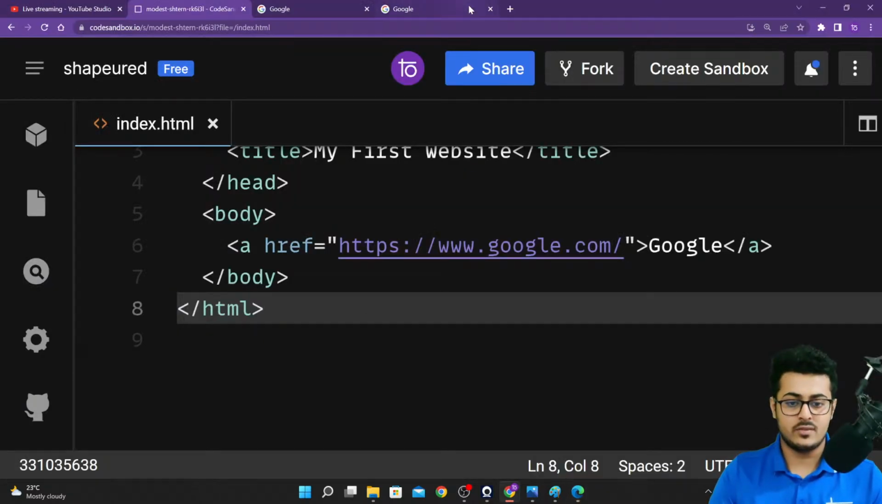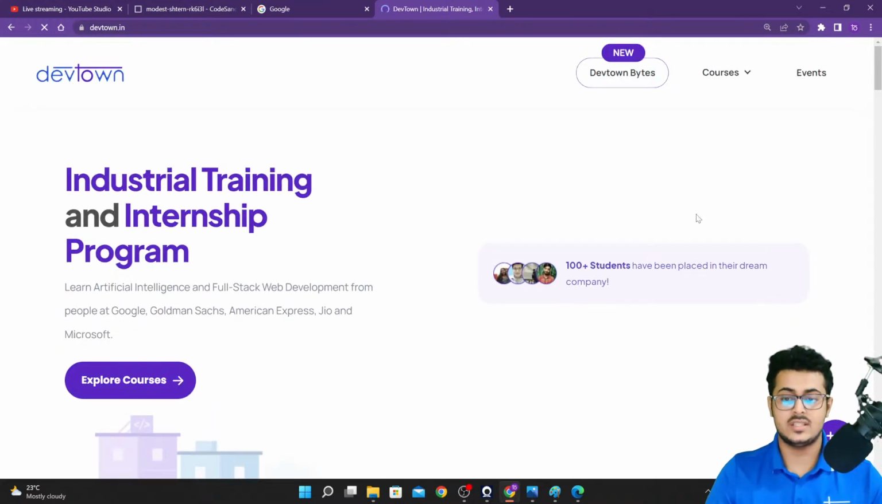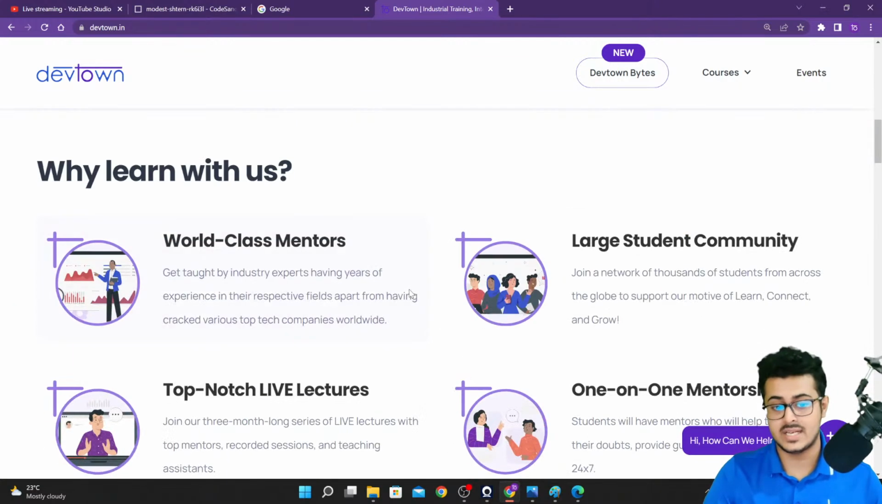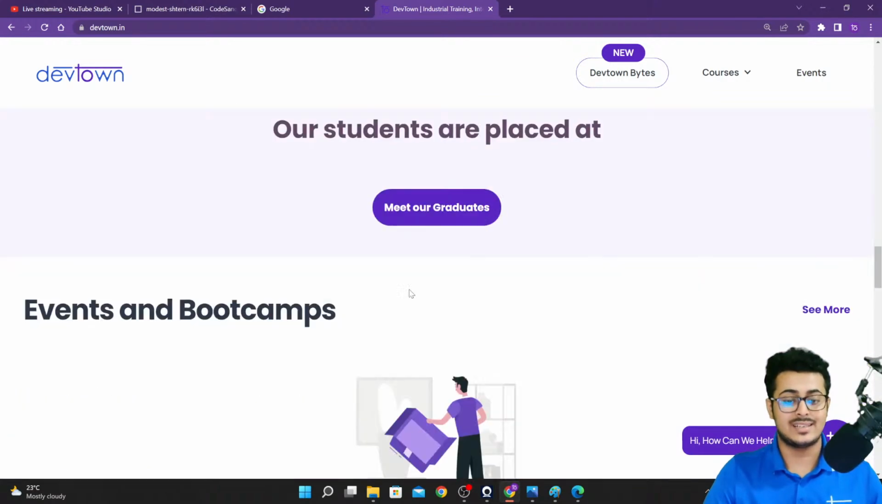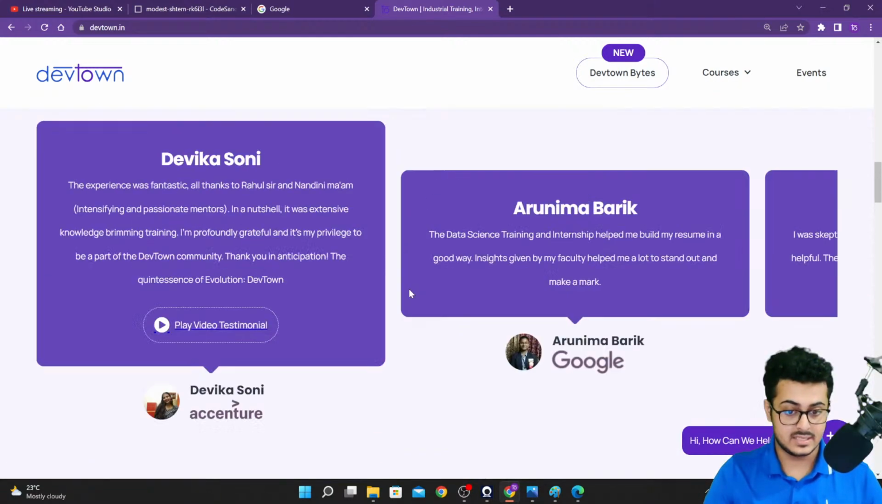The current website of DevTown. This is the current website of DevTown right over here. This is a website that has been created using React.js. So this is a website that has been coded by us. But